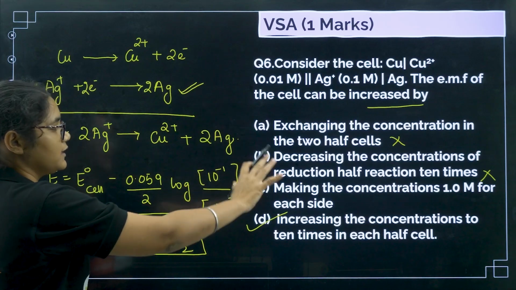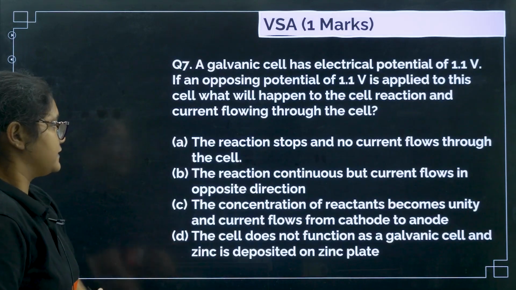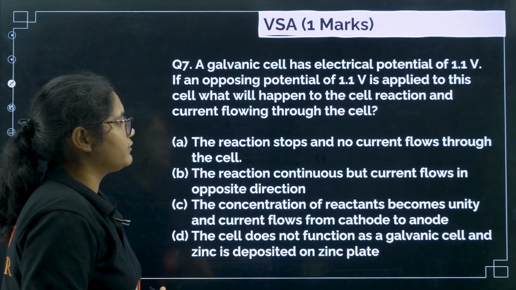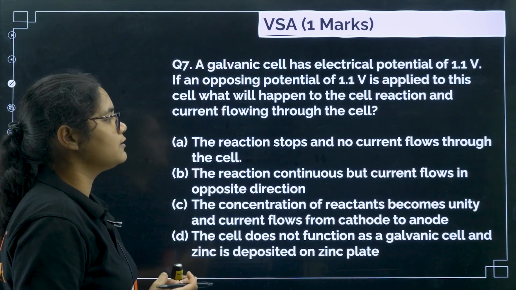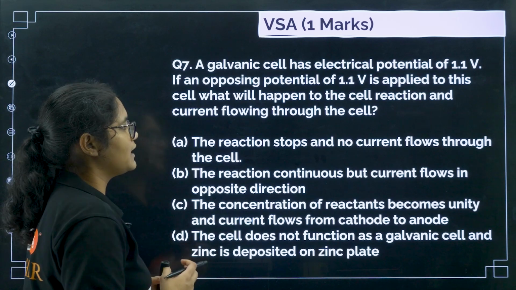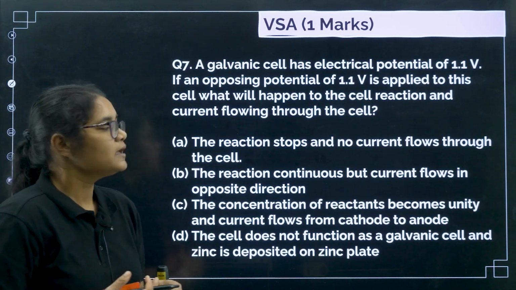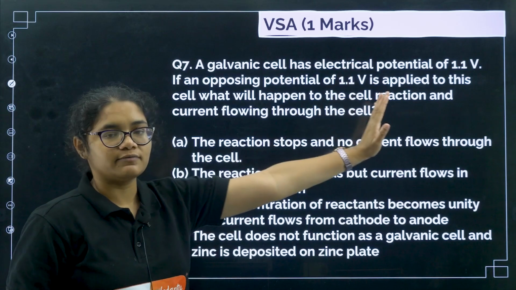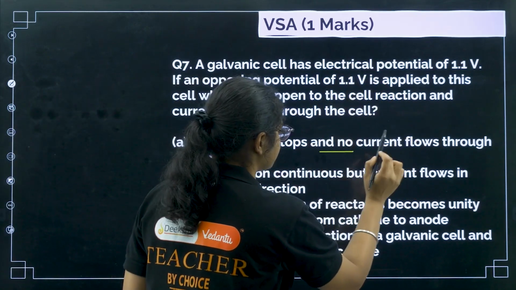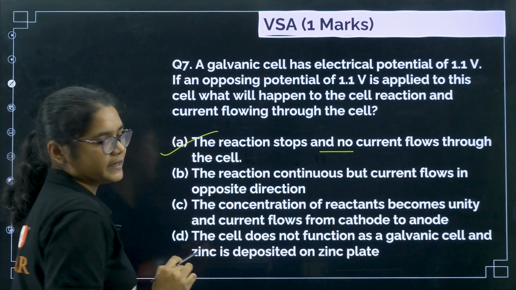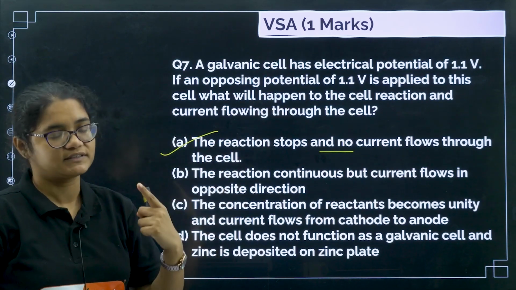Okay, this is a very critical and I can say an actual hot question. Next, a galvanic cell has an electric potential of 1.1 volt. If an opposing potential of 1.1 volt is applied to this cell, what will happen to the cell reaction and the current flowing through the cell? So if you are giving exactly 1.1 volt, then what will happen? The reaction stops there and no current flows through the cell. Okay, if you give more than 1.1 volt, then the current will flow in the opposite direction.